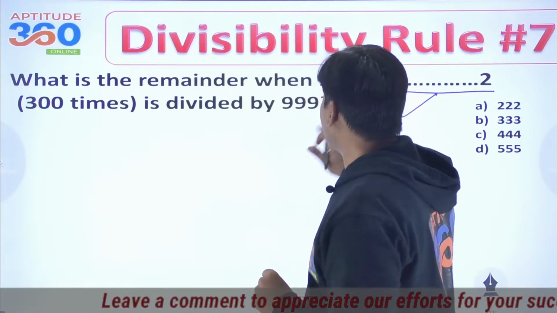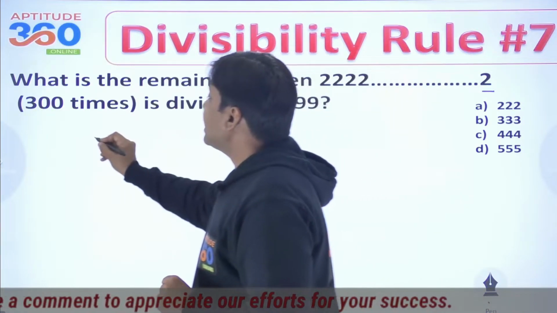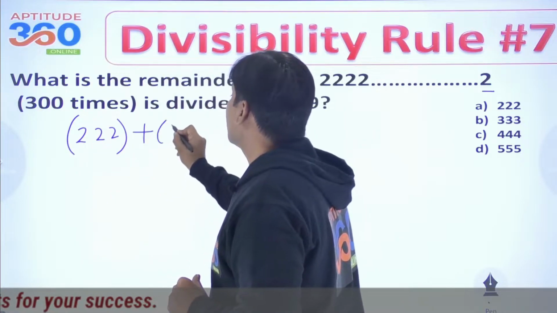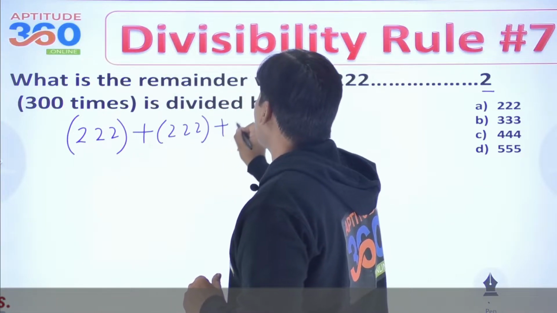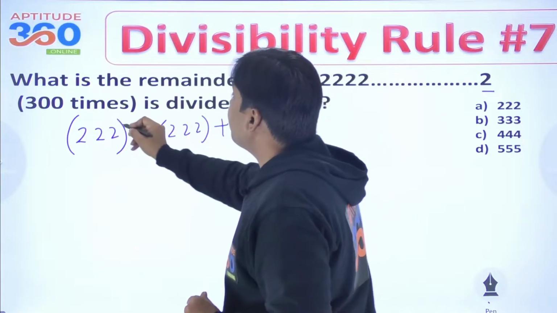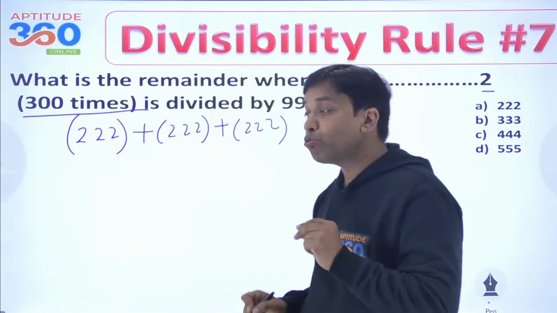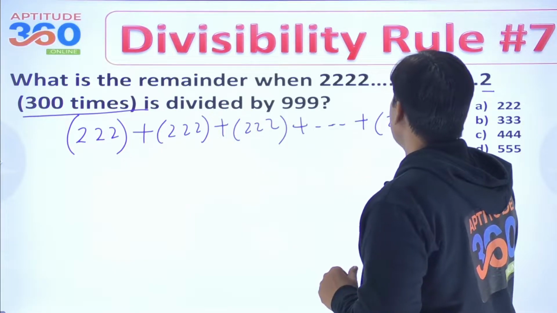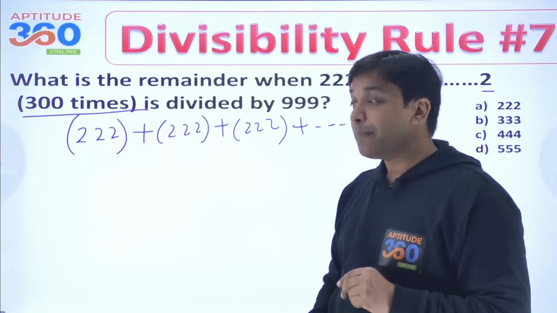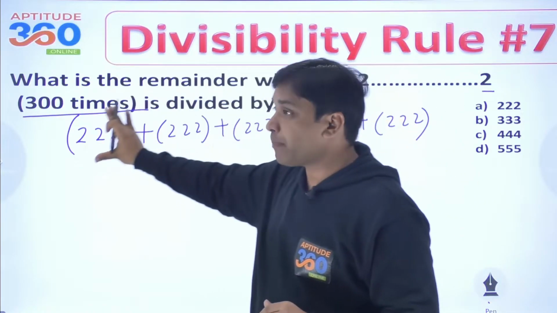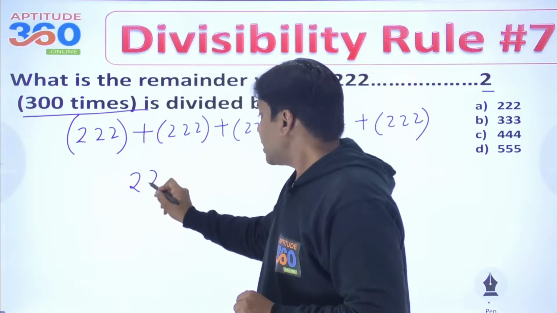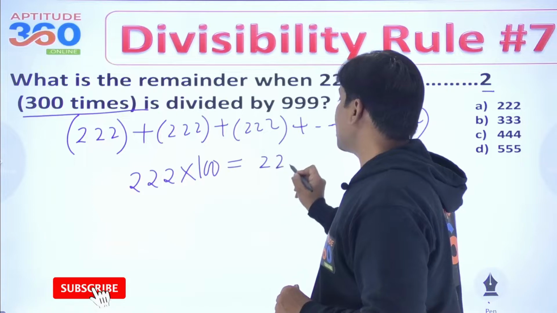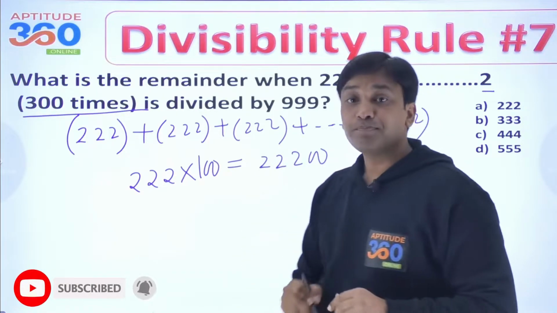So now what you have to do here is make packets of 3 digits. So 222 plus 222 plus... I hope you understand this thing, because we have got 300 twos. So how many packets will we be able to form? We will be able to form exactly 100 packets. Is that okay? And if you add these packets, could you see that it has to be 222 into 100, which is nothing but 22200, this number.